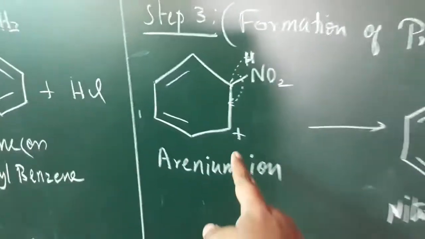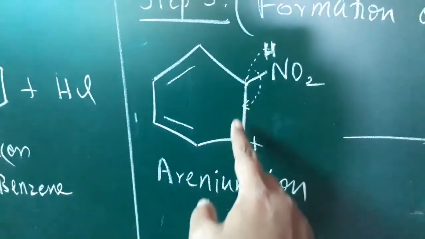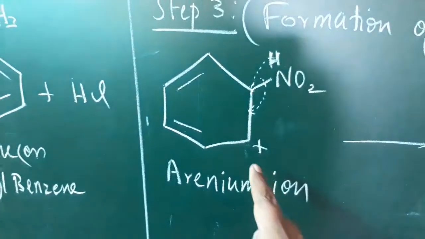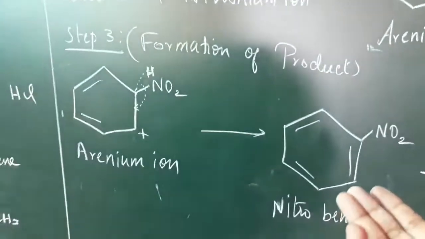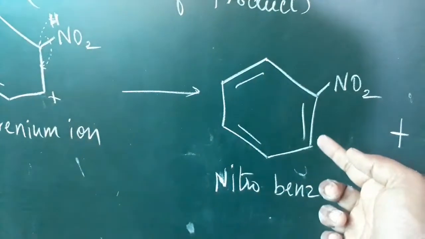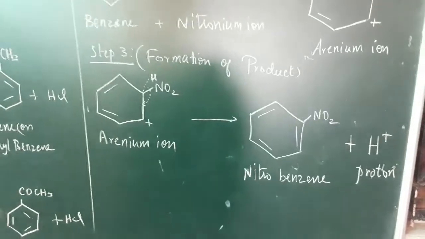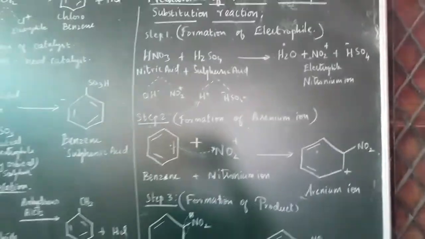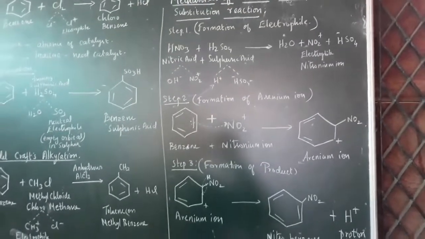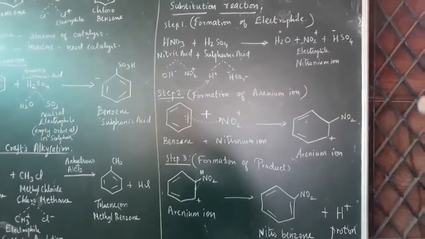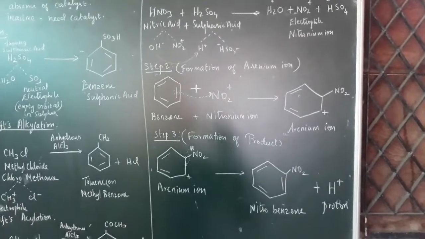Once again, this carbon also gets its electron back, so it attains the neutral. There is no need to put the plus symbol here. So we get nitrobenzene as the product. The electrophilic substitution reaction takes place in 3 steps. In the first step, formation of the electrophile. Second step, formation of the arenium ion. Third step, formation of the product.